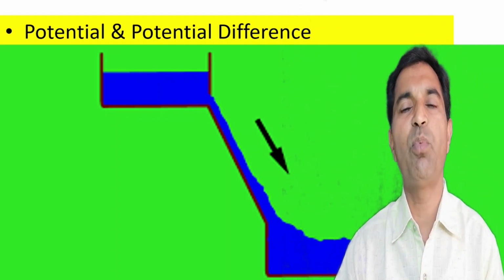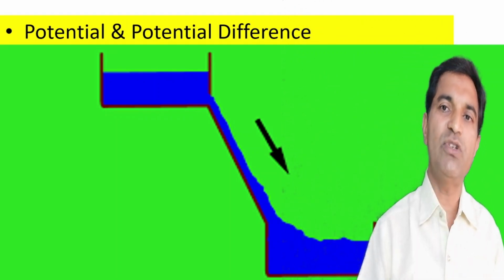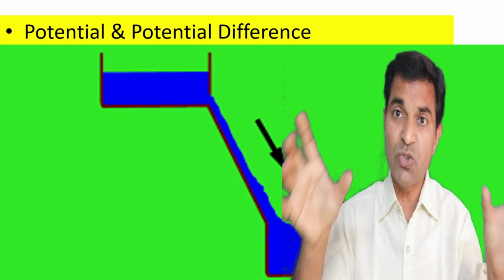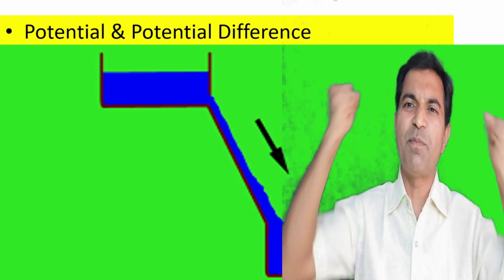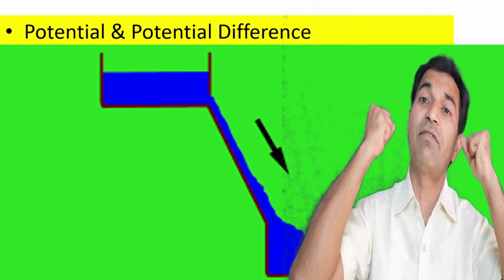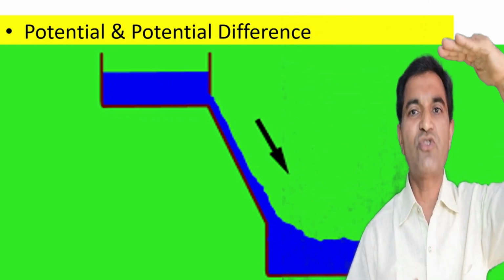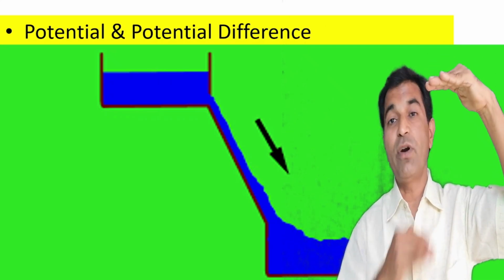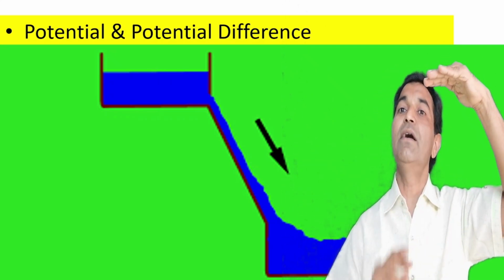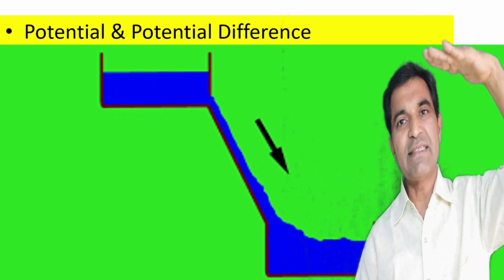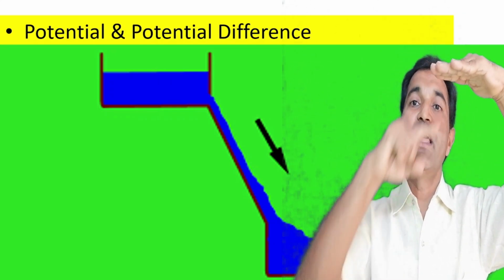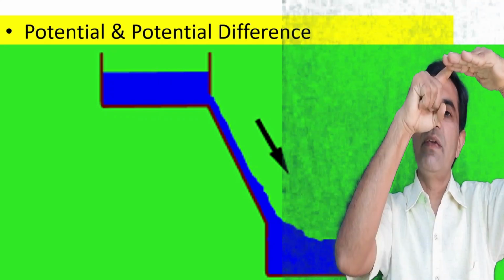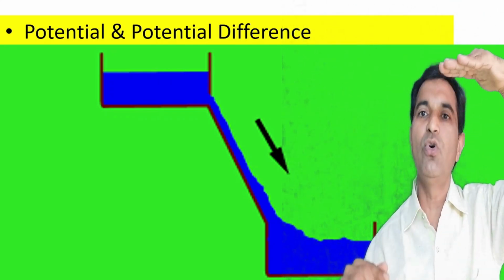Now let us consider potential and potential difference. Potential difference is the difference of potential. Potential means some sort of power, a kind of energy. The one with more energy, we say he has higher potential, right? We may take water as an analogy to understand potential difference. One tank is at higher potential and one tank is at lower potential. Then water will flow from higher potential to lower potential.